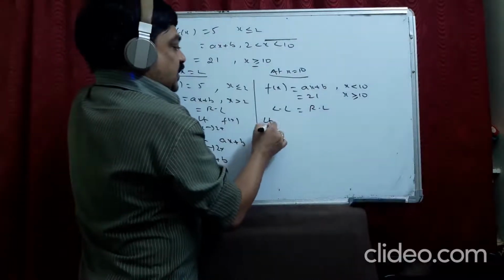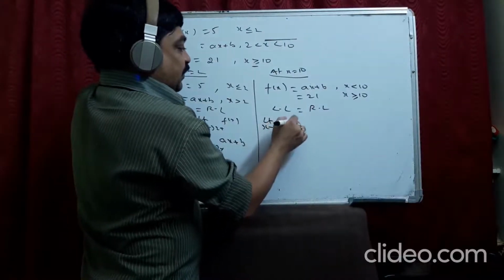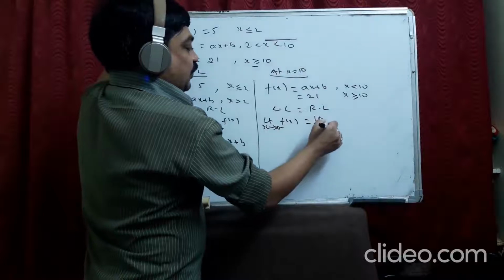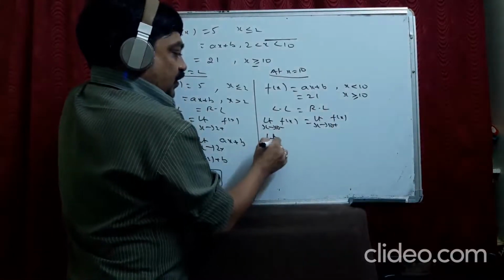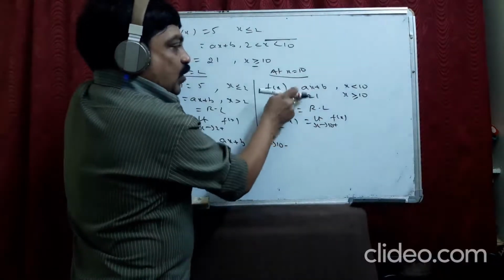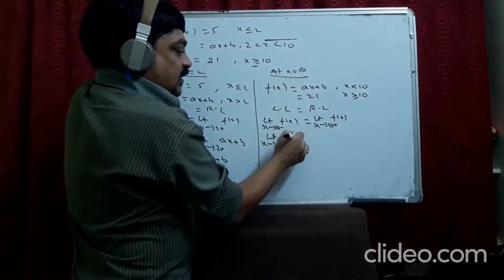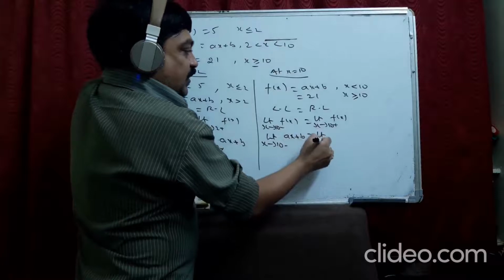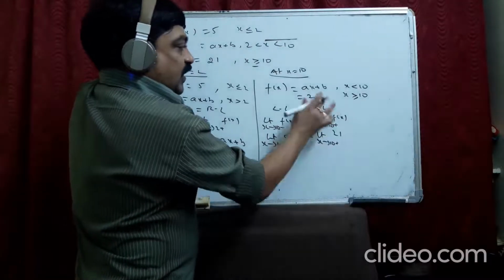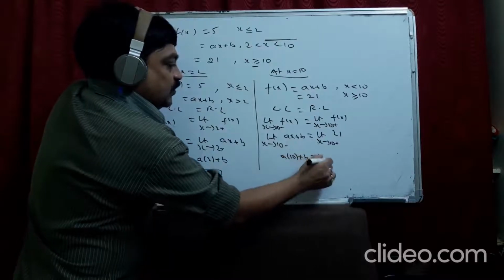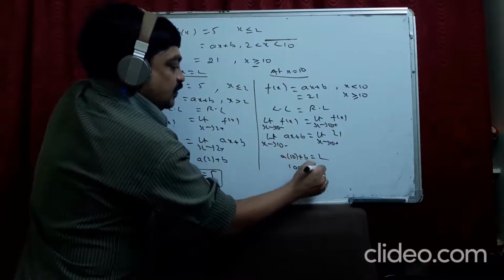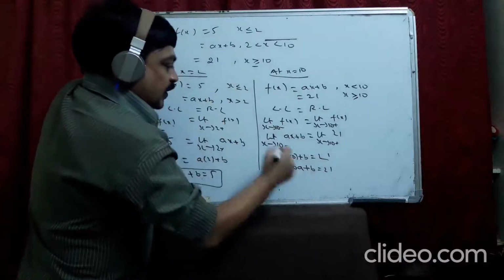Limit x tends to 10 minus f(x) is equal to limit x tends to 10 plus f(x). Before 10, ax plus b. After 10, 21. So a into 10 plus b is 21. 10a plus b is equal to 21. Put it in a box.